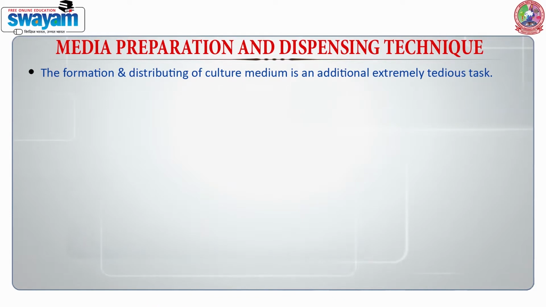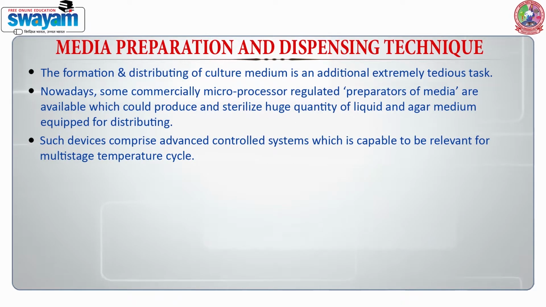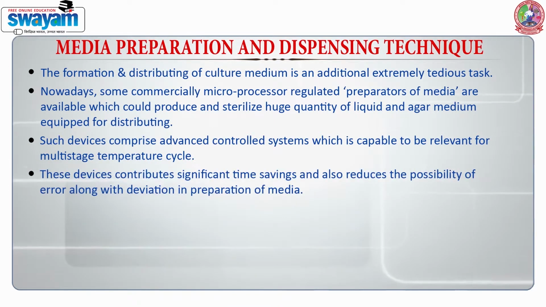The preparation and distribution of culture medium is an additional extremely tedious task. Nowadays, some commercially available microprocessor regulated preparators of media can produce and sterilize huge quantities of liquid and agar medium ready for distributing. Such devices comprise an advanced control system which is capable of multi-stage temperature cycles. These devices contribute significant time saving and also reduce the possibility of error and deviation in preparation of media.